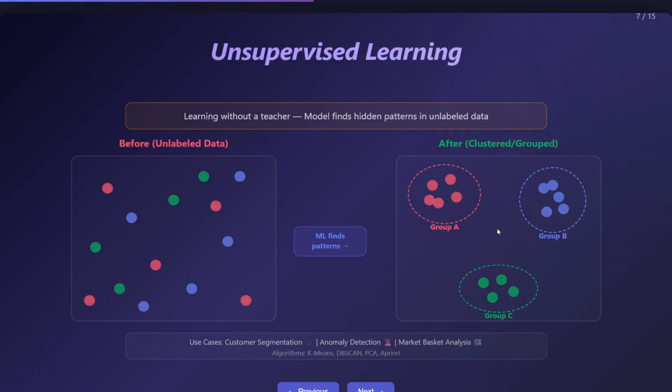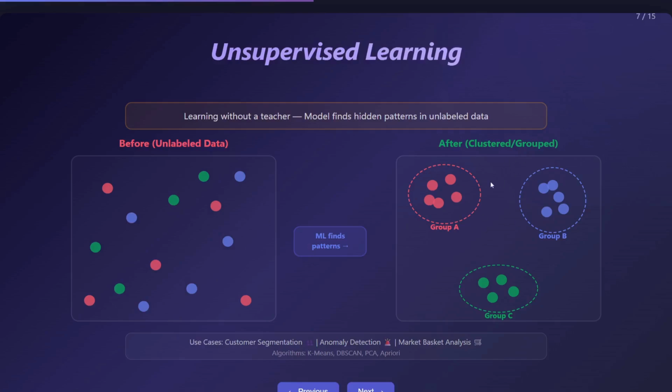If you look at this diagram on the left side, we have random scattered data points, all mixed up, with no label. We don't know which group they belong to. So what we do is run a machine learning algorithm to find some kind of pattern.